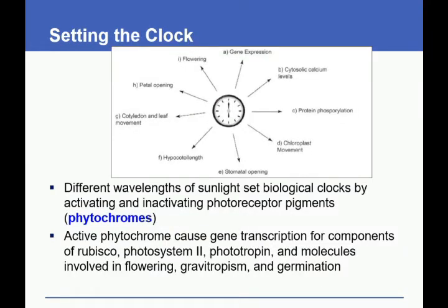Setting the clock. Different wavelengths of sunlight set biological clocks by activating photoreceptor pigments called phytochromes. Active phytochrome causes gene transcription for components of rubisco, photosystem II, phototropin, and molecules involved in flowering, gravitropism, and germination.